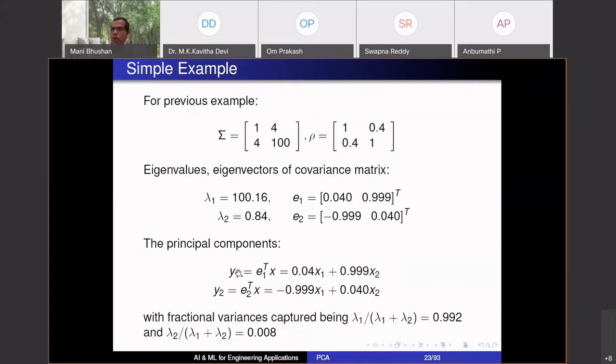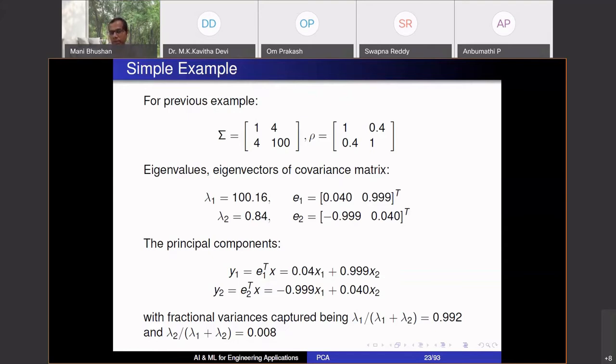So if you just want to stop at 1, you give me height and weight of a person. I will not store height and weight. Rather, I will compute y1 for that person. I will multiply that person's height by 0.04, weight by 0.999. Whatever number I get, I'll store that against that person. So from 2 dimensions, I've gone to 1 dimension. Okay. Dimensionality reduction. Of course, I have lost something because from 2 I have gone to 1, but what I have lost is actually not much.